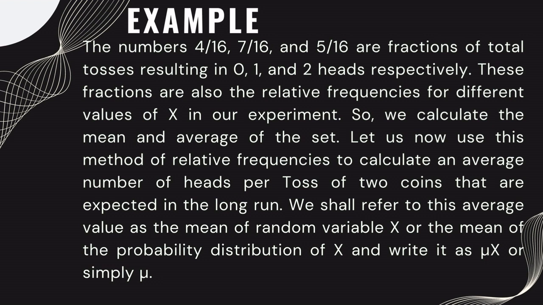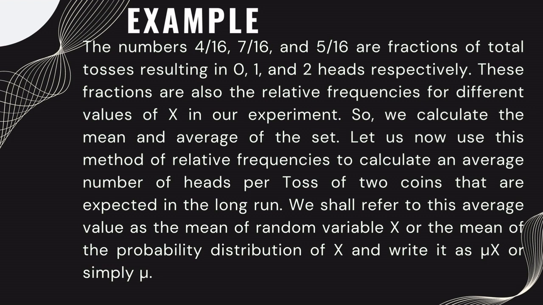So here is again the explanation of the previous example that we solved. The numbers 4 by 16, 7 by 16 and 5 by 16 are the fractions of the tosses resulting in each outcome, because as I said in the previous slide, outcome of interest divided by total outcome is the definition of probability.